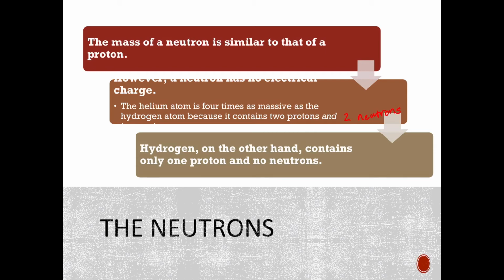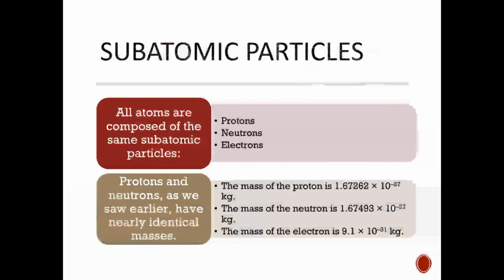It can have them. We have things like deuterium, where they have another neutron, and then you could have 2 neutrons if you really wanted to, but it doesn't have to, which is cool. So hydrogen is the only atom that doesn't have to have neutrons because it only has 1 proton.